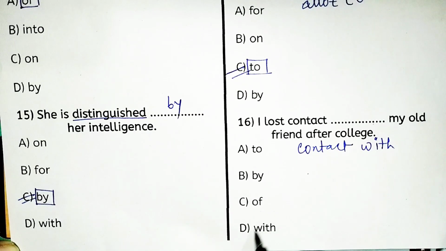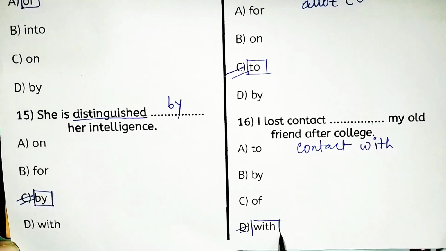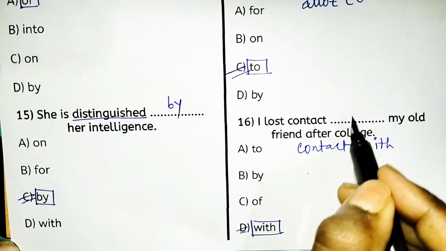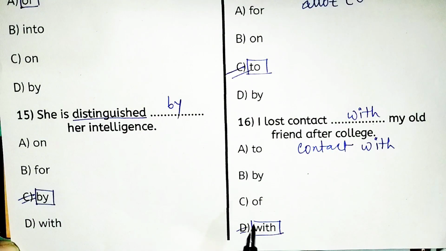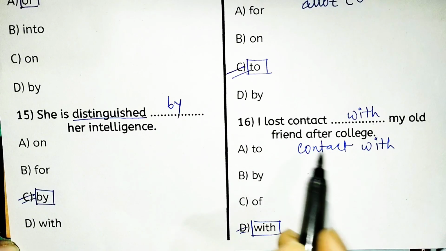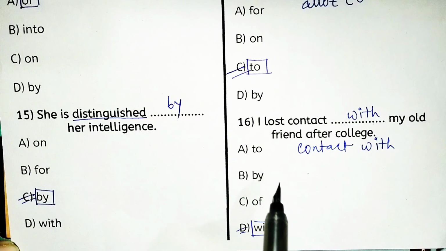So option D, that is with, is the right answer. Contact with is used when we are talking about a connection with a person. So contact with is the right fixed preposition.